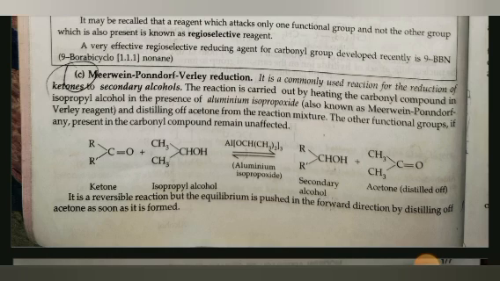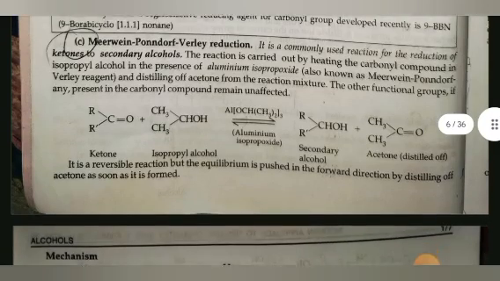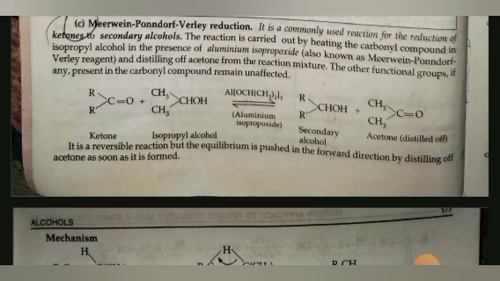The other functional group, if any is present in the carbonyl compound, remains unaffected. Ketone plus isopropyl alcohol in the presence of aluminium isopropoxide gives secondary alcohol plus acetone distilled off. It is a reversible reaction, but the equilibrium is pushed in the forward direction by distilling off acetone as soon as it is formed.